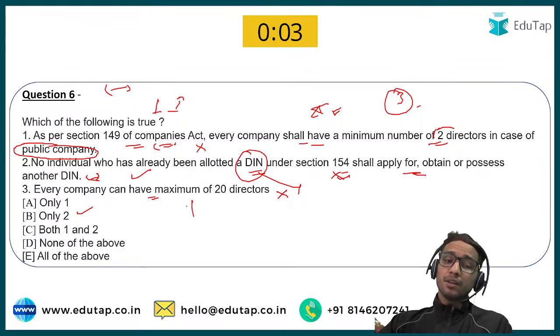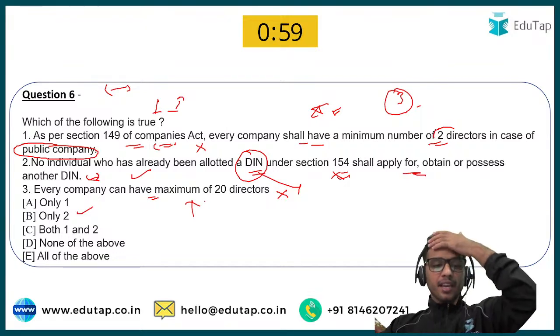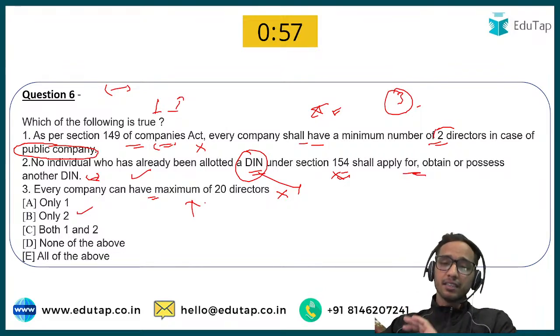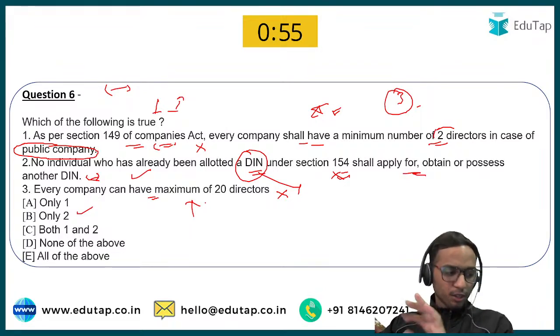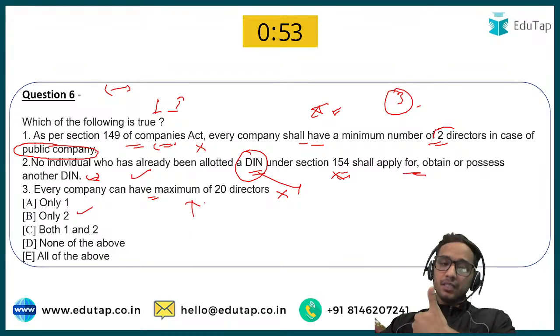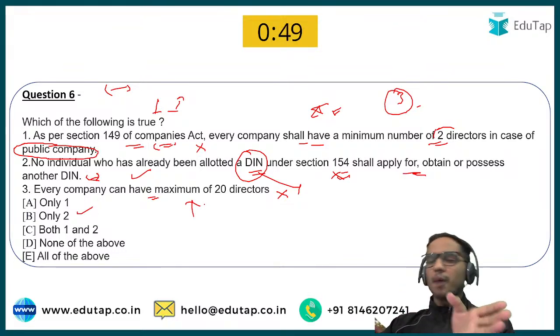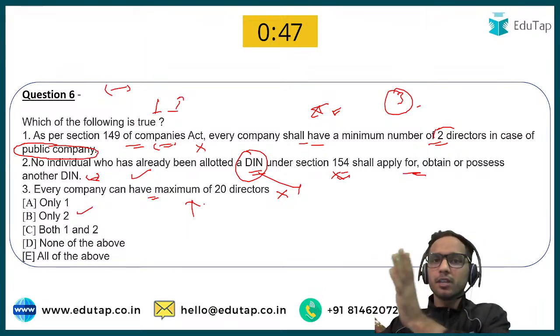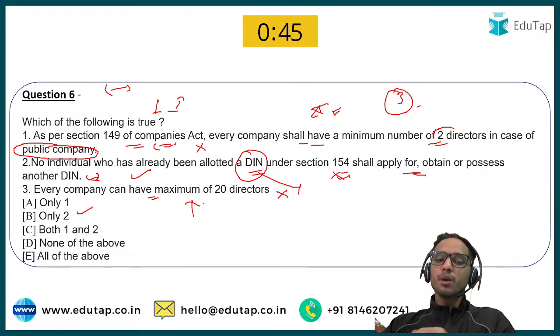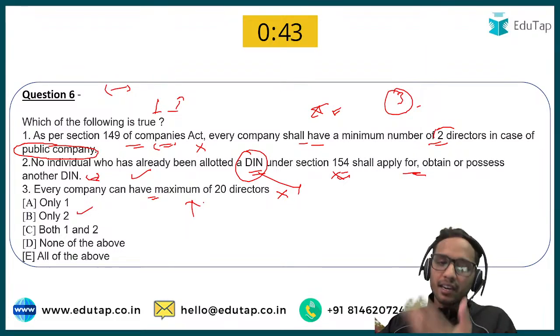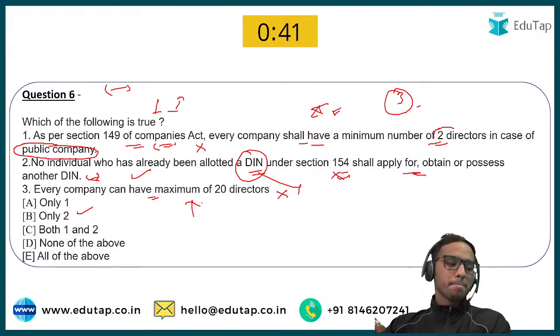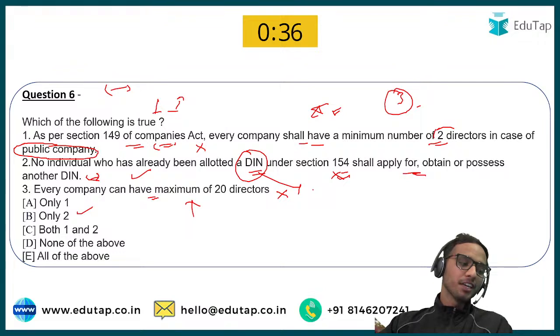I will ask you a question again. What is the limit of the maximum directors? The question says every company can have a maximum of 20 directors. No. So tell me, apart from the exceptional case or the special resolution case, generally what is the maximum number of directors allowed?